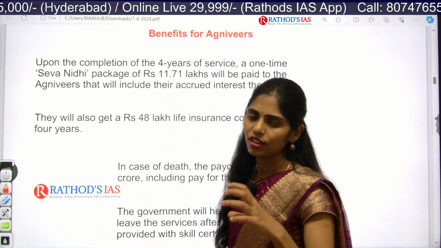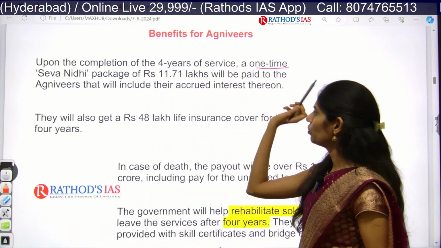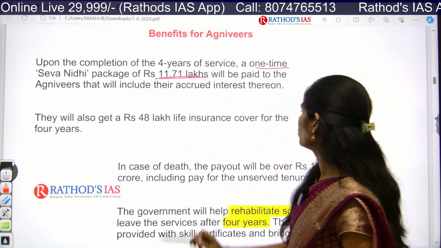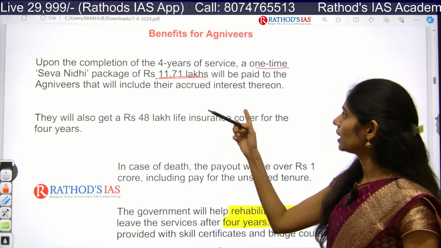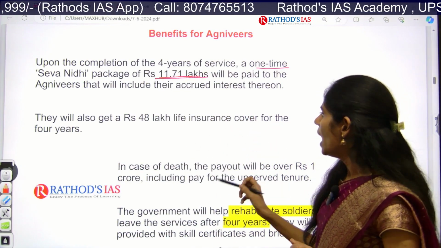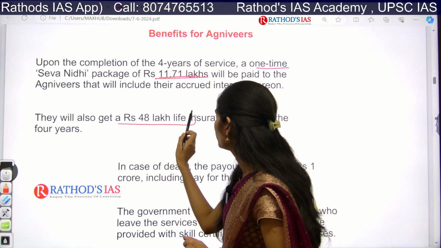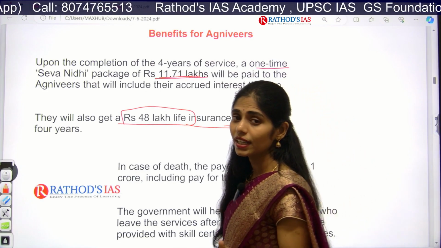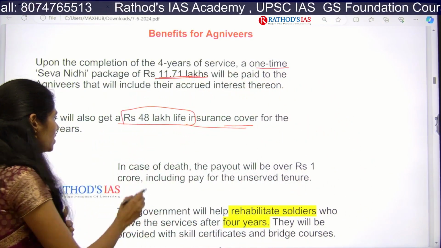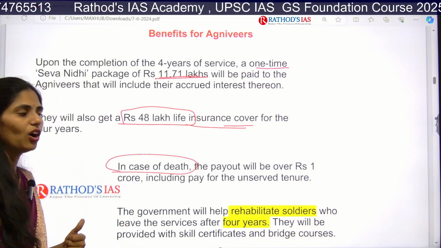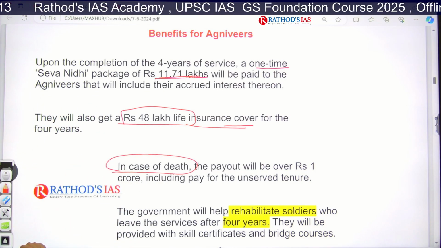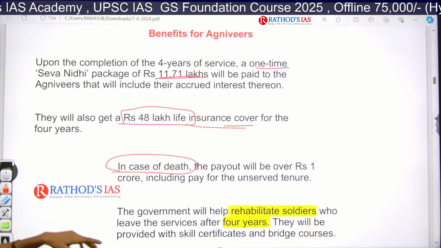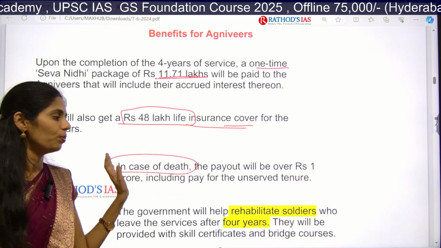And if you see the benefits of this Agnipath scheme, upon the completion of 4 years of working as Agniveer, at one time a Seva Nidhi package of 11.71 lakhs will be paid to that Agniveer. Next, they will also be getting rupees 48 lakh life insurance cover for 4 years. And in case of any death, the payout will be rupees 1 crore, including the pay for the unserved tenure also.